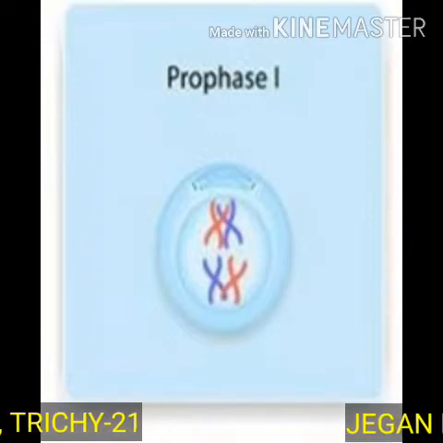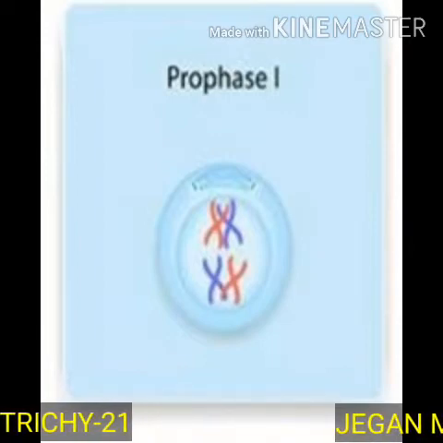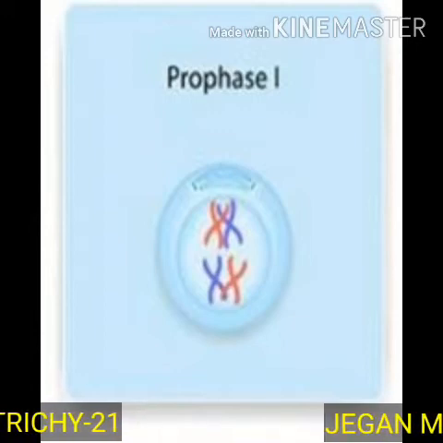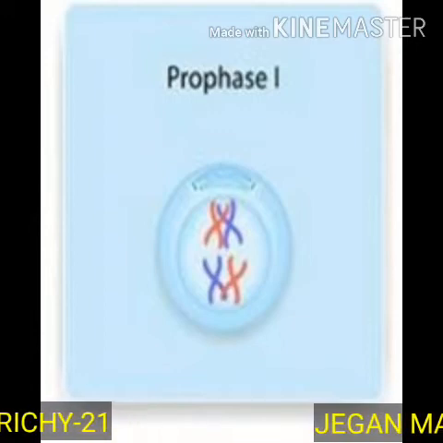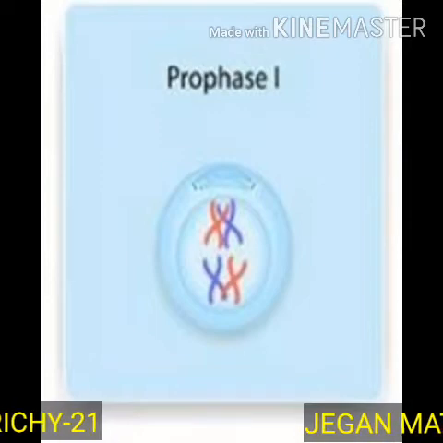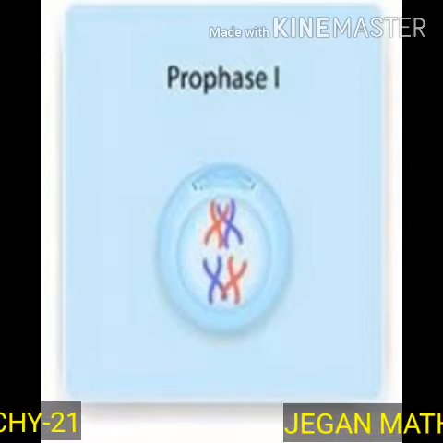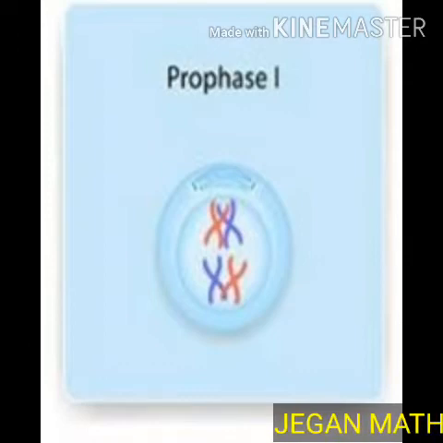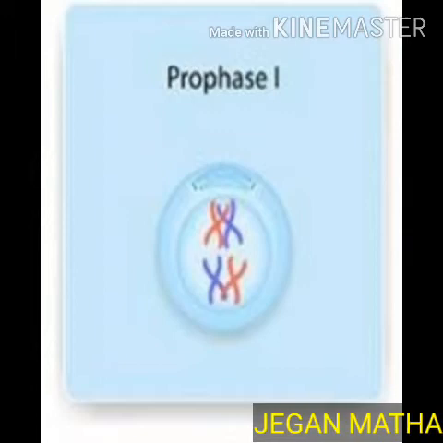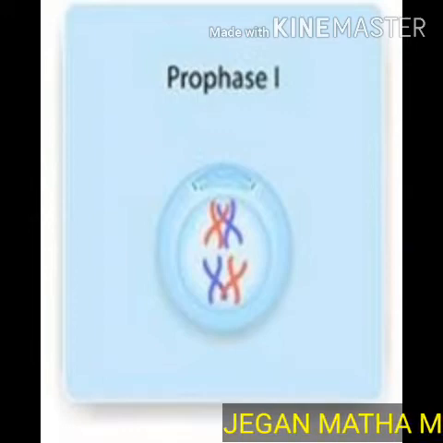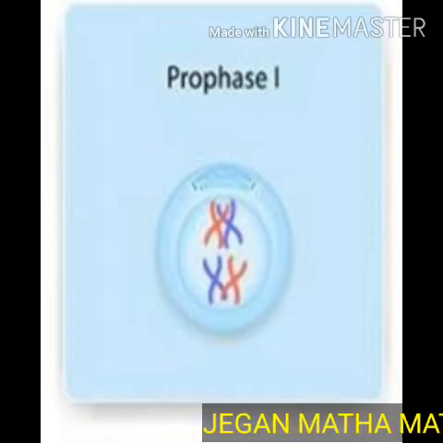Zygotene. Zygon means adjoining. Two homologous chromosomes approach each other and begin to pair. Pairing of homologous chromosomes is called synapsis. Pachytene. Pachus means thick.